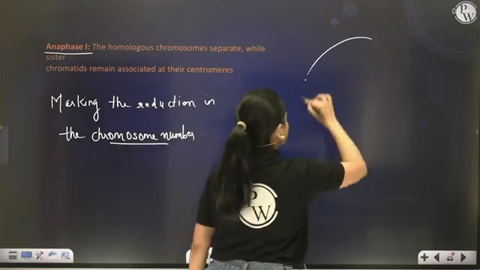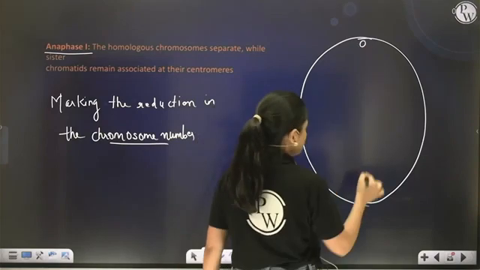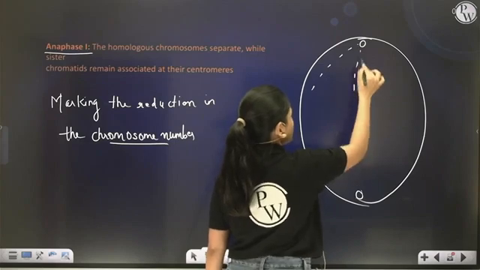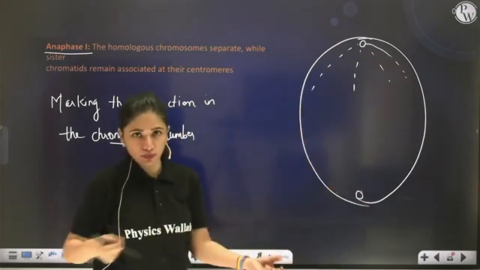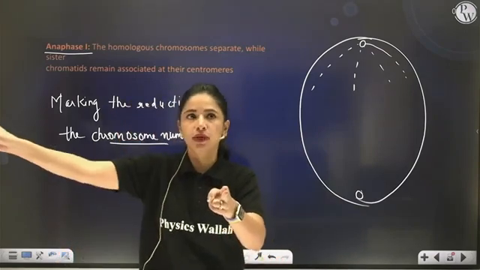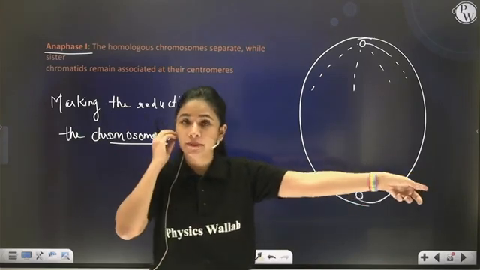So what happens during this? See, suppose this is a cell. So then the spindle fibers will break. As a result, these spindle fibers will retract. Obviously the pole is going to pull. If you cut the rope from the center, then half of the rope will move towards one end and the remaining half of the rope will move towards the other end.